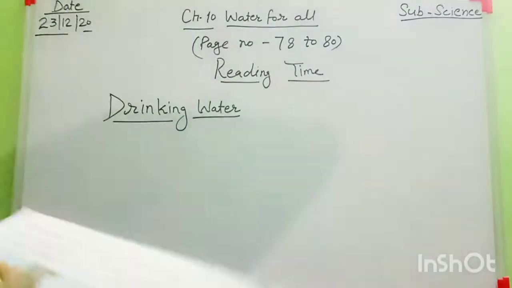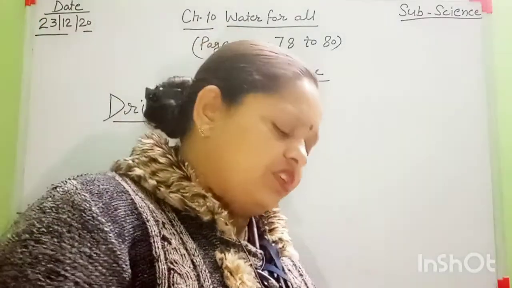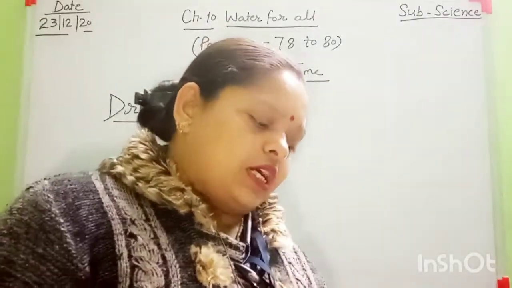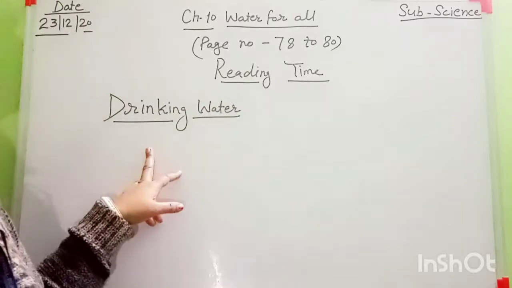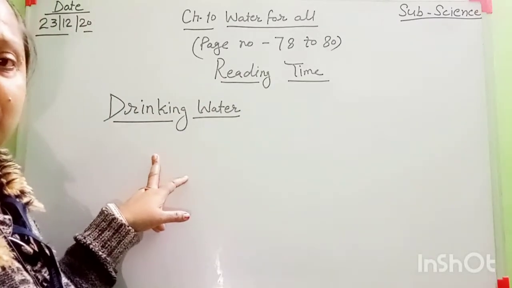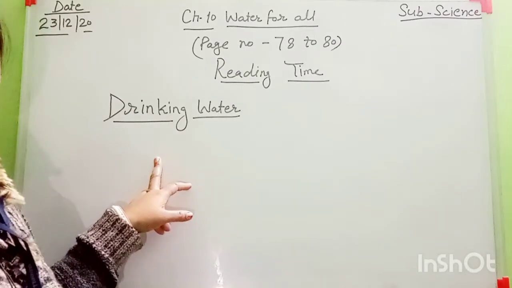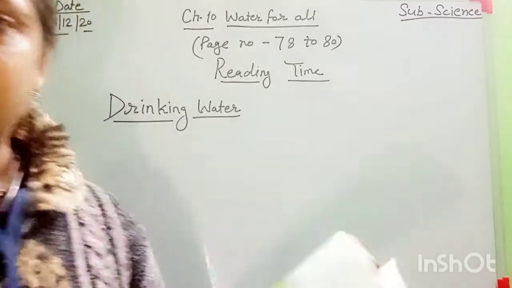And all your doubts are clear now in these topics. Hopefully all of you read very well. Today's topic is drinking water. We should drink neat and clean water. Then first I am going to start reading from this chapter.